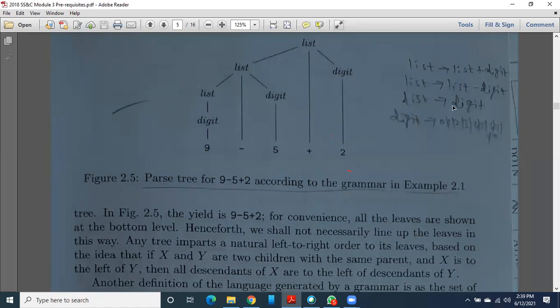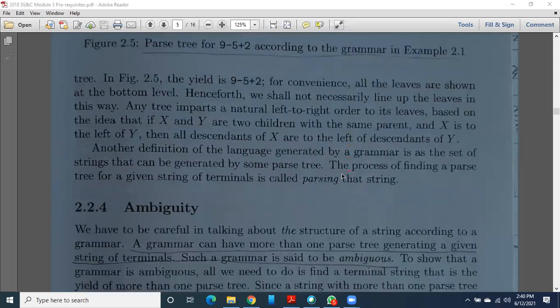Now again, I don't know what this list and digit are. So that list may be digit, right? So that list is a digit here. Now this digit and this digit I have to define. This digit, I already told you, may be 0 to 9. According to my expression this digit is 9, and minus is as it is, and this digit is 5, and plus I have already written, and this digit is 2. I hope you understand. So this is the syntax tree or parse tree for the expression 9 minus 5 plus 2 according to this grammar. Clear? This is how we should draw the parse tree or syntax tree for the given grammar.